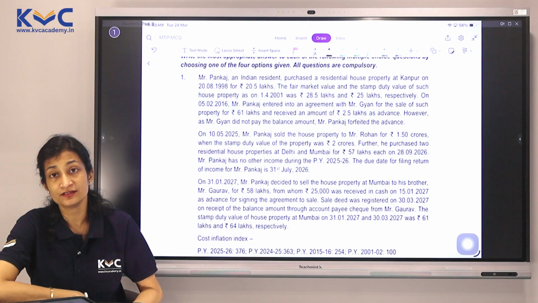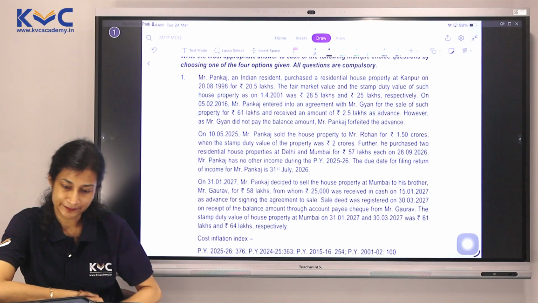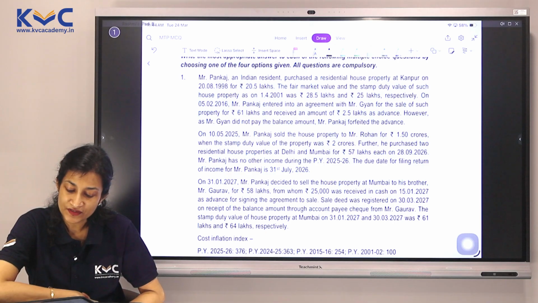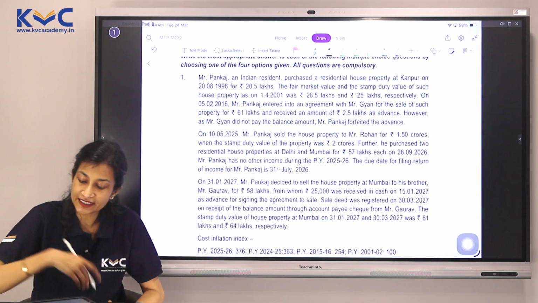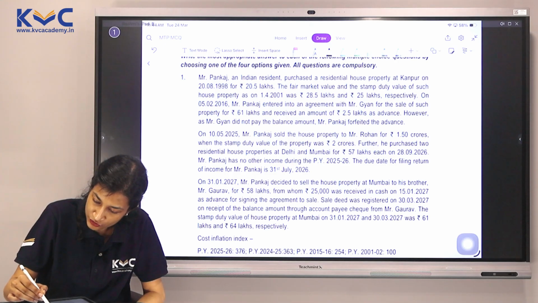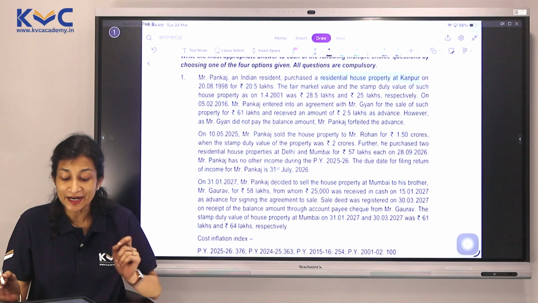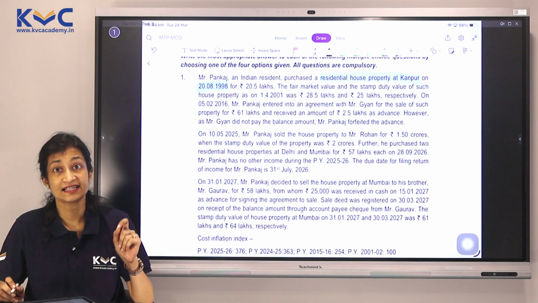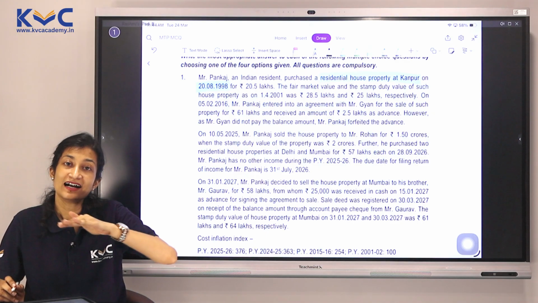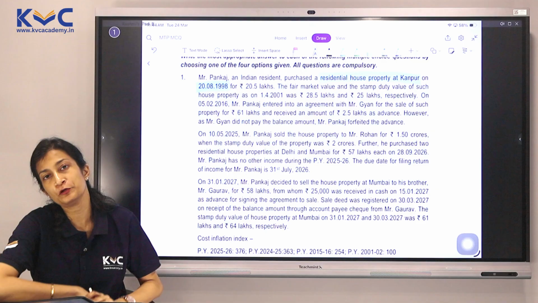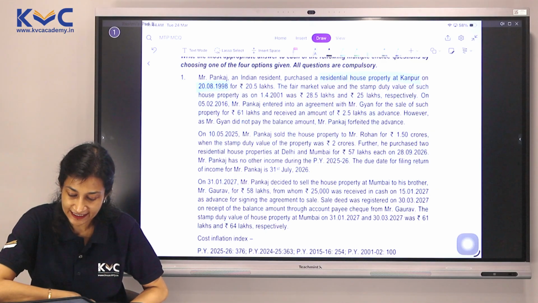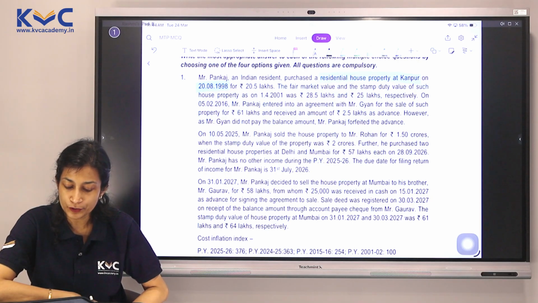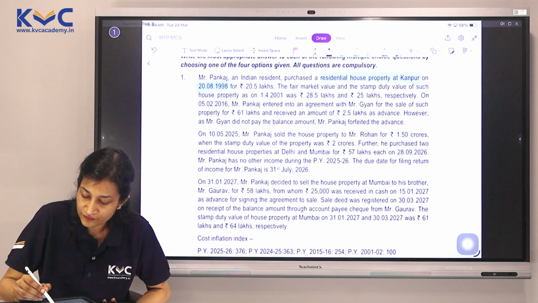Let's start with the first question of the second MTP. Mr. Pankaj, an Indian resident, purchased a residential house property at Kanpur. Okay, so he's buying a residential house property at Kanpur on 28/1998 for 20.5 lakhs. 1998, which means our base year is being crossed, 1/4/2001. It is much earlier than that. Fair market value and stamp duty value of such property as on 1/4/2001 is 28.5 lakh and 25 lakh respectively.